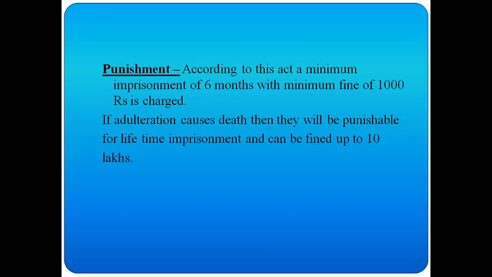Next, even though there are standards, if they are not following them, what will be the punishment? According to the act, a minimum imprisonment of 6 months with a minimum fine of 1000 rupees is charged. If adulteration causes a death, then they will be punishable with lifetime imprisonment and can be fined up to 10 lakh. This is the punishment they will be given.